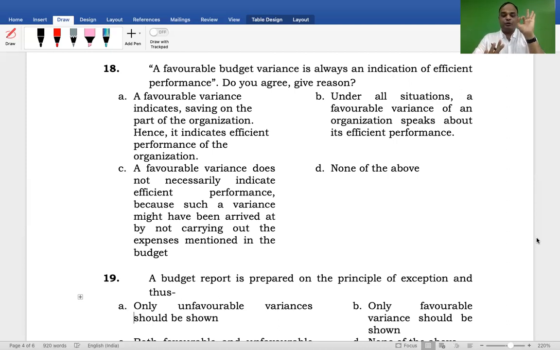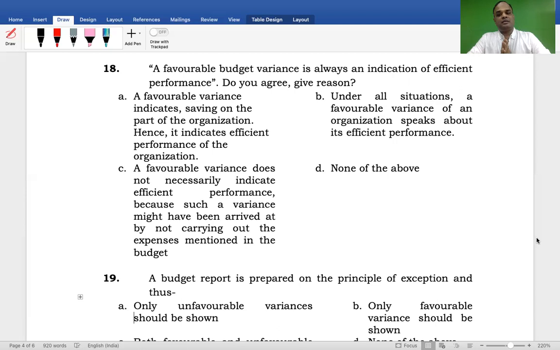Okay. D, C. A favorable variance does not necessarily indicate efficient performance, because such a variance might have been arrived at by not carrying out the expenses mentioned in the budget. 5 lakhs budget. If I incurred only 4 lakhs, it is favorable only. But if a few expenses, a few commitments are not fulfilled, then favorable is not the correct one. I have to execute 5 works. For that, they allotted 5 lakhs. I execute only 3 works. Total expenses 4 lakhs. Amount wise, 5 lakhs minus 4 lakhs is favorable, but the remaining 2 works may be pending. Therefore, it may not always be correct. That is the argument.